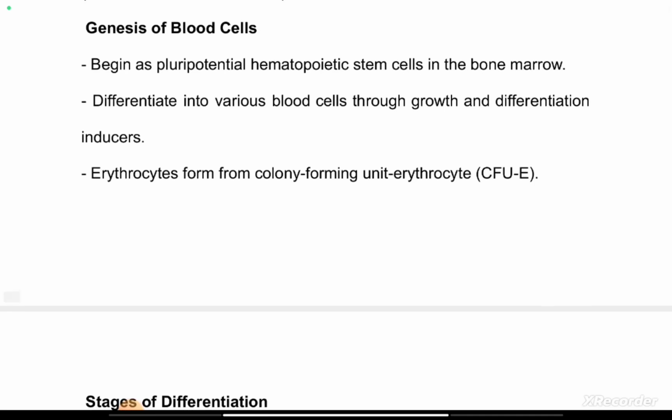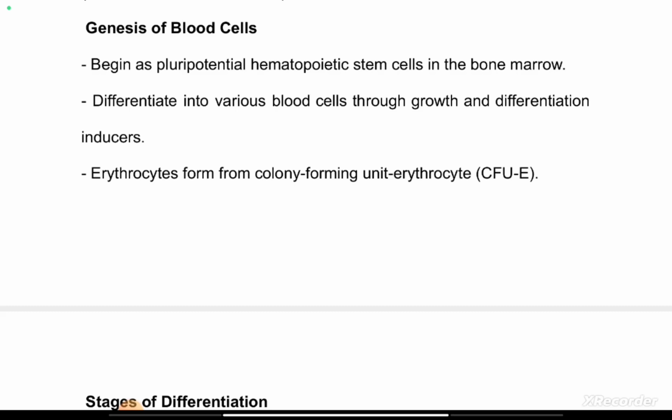Now let's look at the genesis of our blood cells. The genesis is just how the red blood cells are formed from the stem cells down to the matured erythrocyte. The reason why I say matured erythrocyte is that there are some red blood cells that are not really matured. A reticulocyte cannot be called a matured red blood cell. I'll be pointing out the differences shortly.